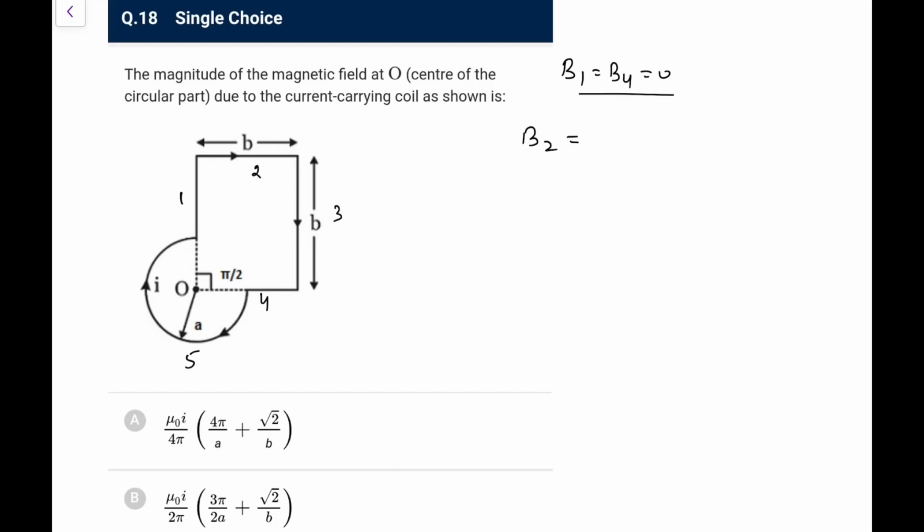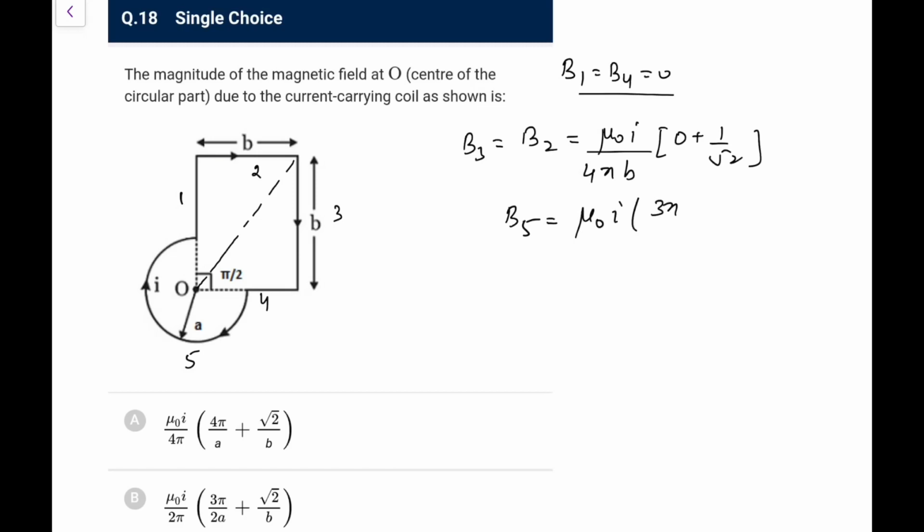So B2 I can write, it would be mu naught I upon 4 pi b into one angle is cos 90, that is 0, and the other would be, if you join it, 45 degree, you know, that is 1 by root 2. And I think that would be for B3 also, so B3 is equal to B2. Now what is B5? That would be equal to mu naught I theta, theta is 3 pi by 2, upon 4 pi a.